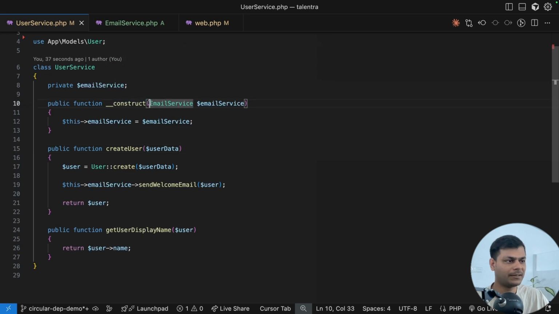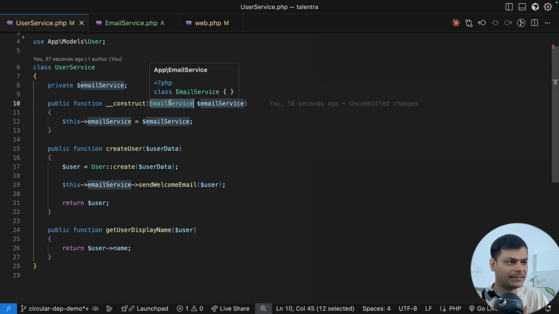The only things that need to be injected in the constructor are classes that are needed in all or most of the methods. This class requires most of the functionality from the classes that are injected in the constructor.